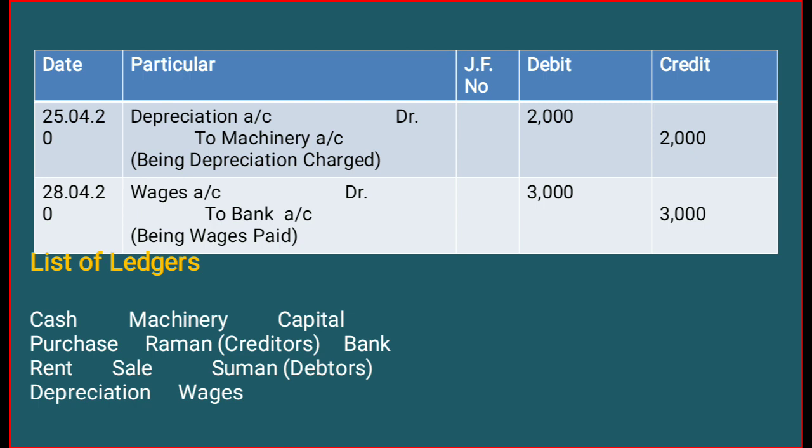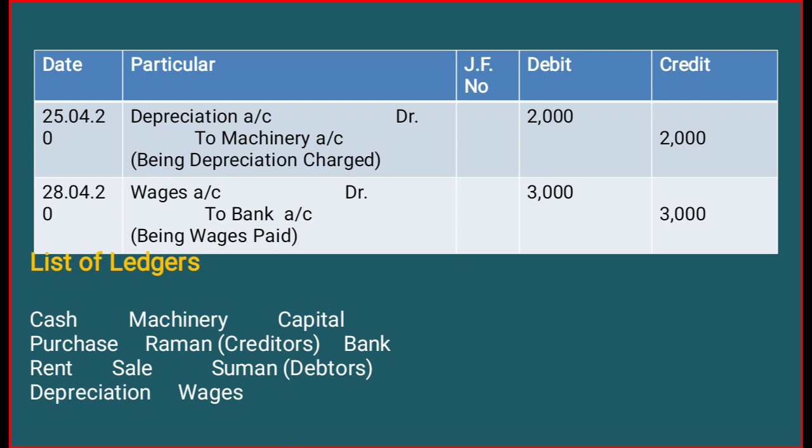On the basis of all these journal entries, we can calculate that we have to open at least 11 different accounts: cash account, machinery account, capital account, purchase account, Raman, who was a creditor's account, bank account, rent account, sales account, Suman, who was a debtor's account, depreciation account, and wages account. So on the basis of journal entries, first you have to identify how many accounts we have to open. Then accordingly we have to plan and open them.